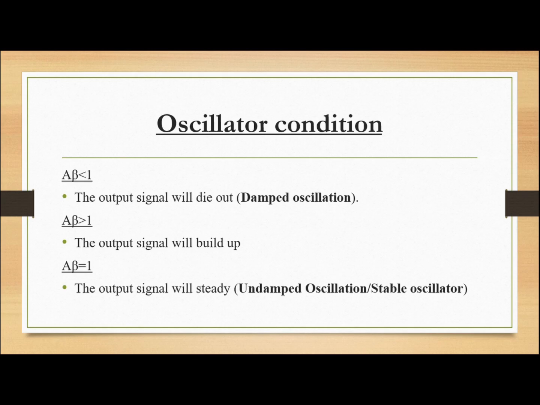If A beta is less than 1, the output signal will die out, which is called a damped oscillation. And if A beta is more than 1, the output signal will build up. And if A beta equals 1, the output signal will be steady, which is called undamped oscillation or the stable oscillator condition.